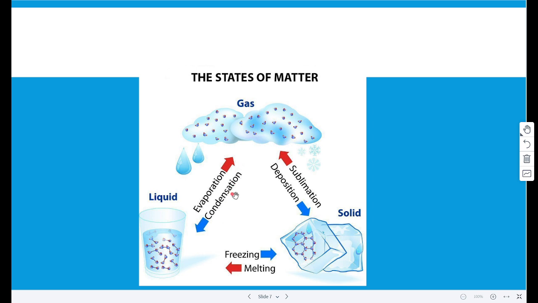So condensation is when a gas changes into a liquid. So the gas is cooled. That means that the particles will lose their energy and will turn into liquid.